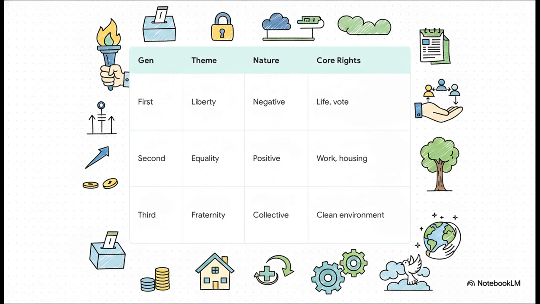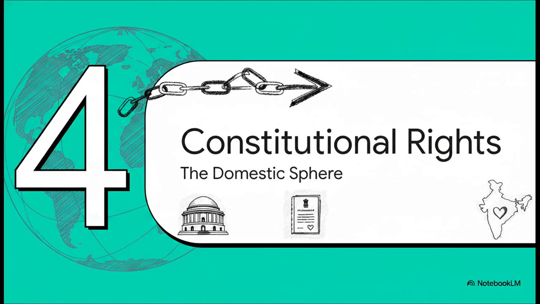And third-generation rights, they represent fraternity. These are collective or solidarity rights, focusing on massive global challenges like a clean environment and peace. Definitely memorize this. Let's transition to Section 4, Rights in the Constitution, the domestic sphere.